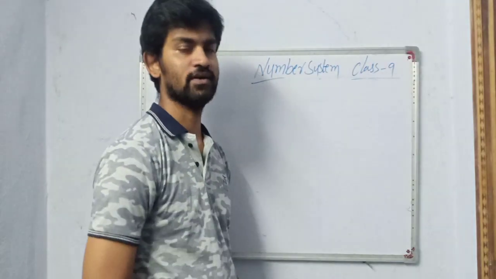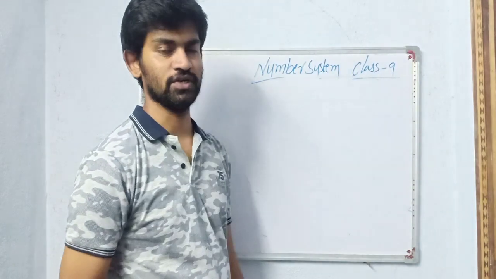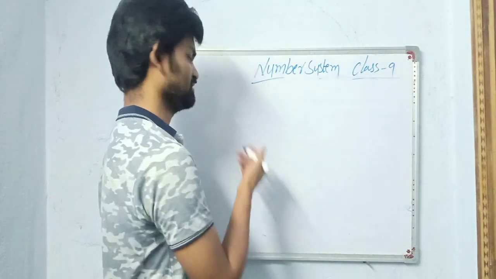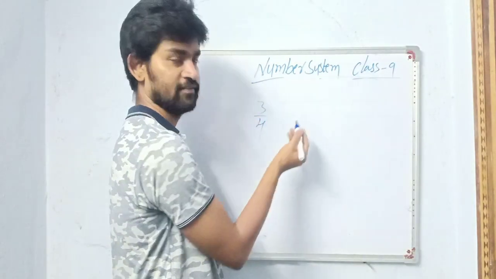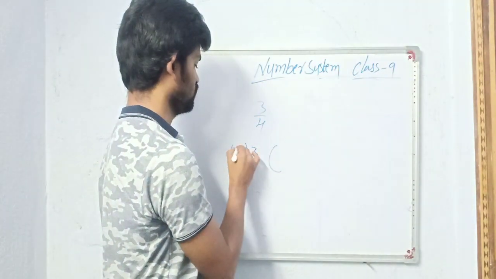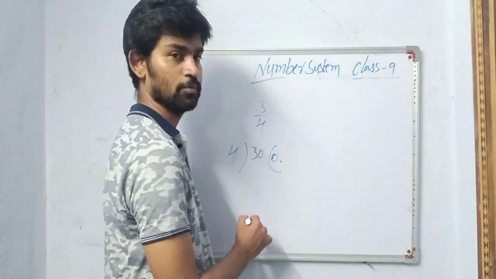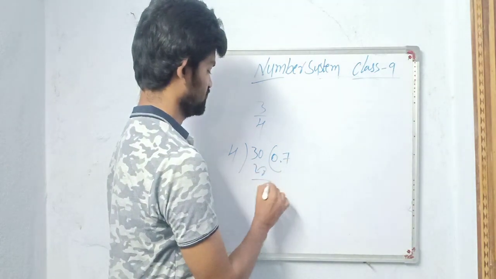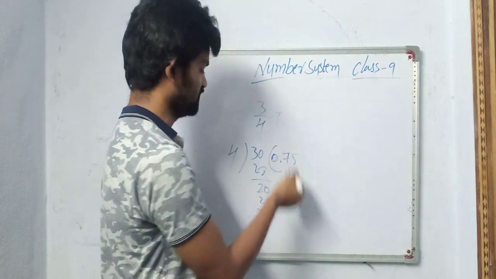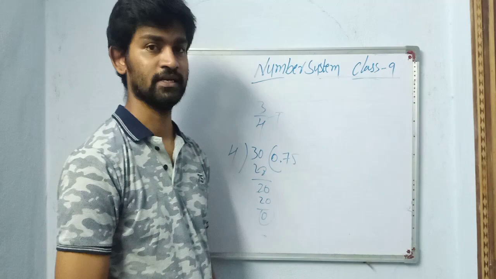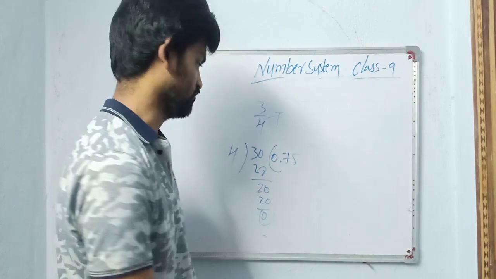Now let us see terminating and non-terminating decimal expansions. Terminating we generally know. Just now I told you, like 3 by 4, we just divide 3 with 4. How many times it goes: 0 point, we keep 0 point, then 7, 8, remainder is 2, 5, so 20, remainder we got 0. This is a terminating decimal. If it is repeating, it is non-terminating. Now we'll see converting a non-terminating decimal expansion into P by Q form.